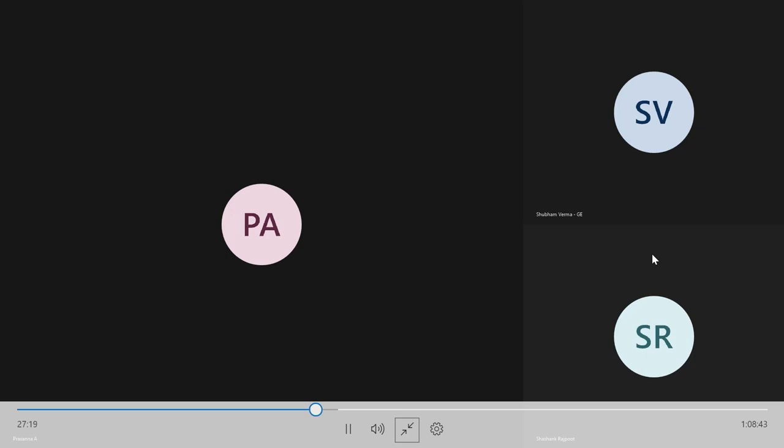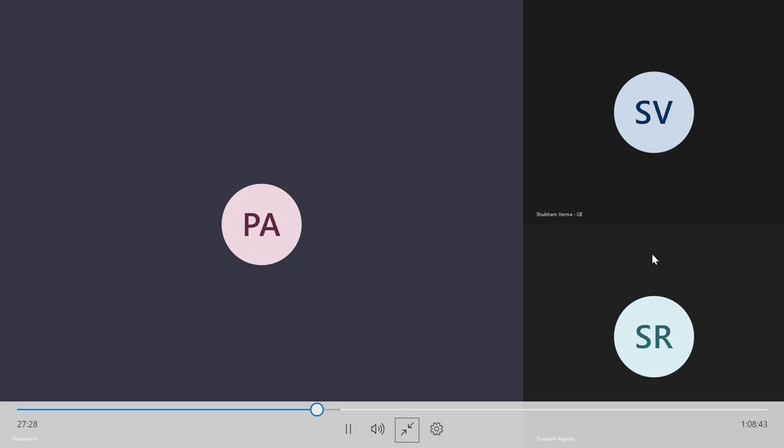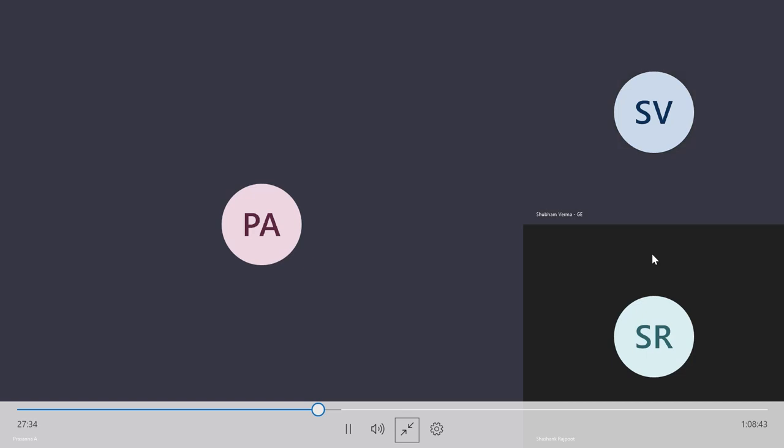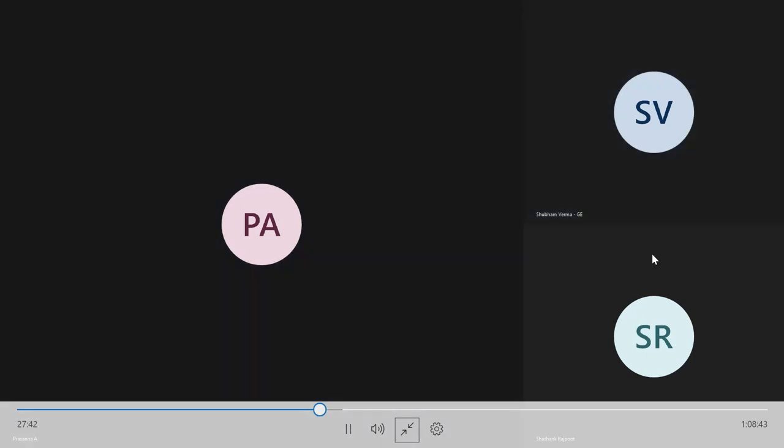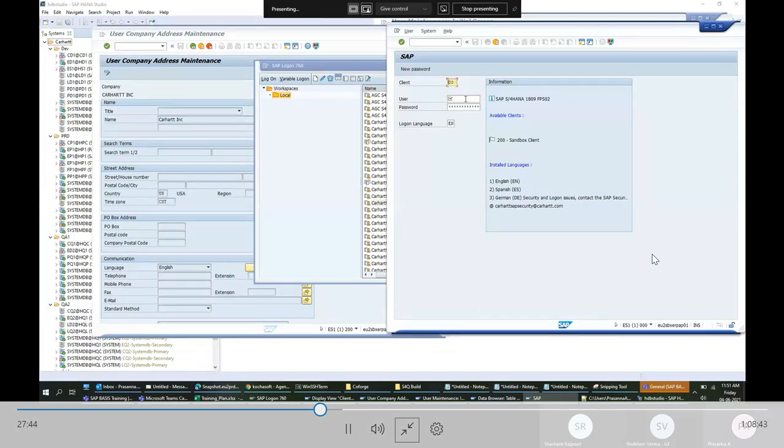Okay, we leave this 300 client. I will log into 000 client and show you. Prasanna, your screen is not visible yet. Is it visible now? Yeah, it is visible. Wait a minute.